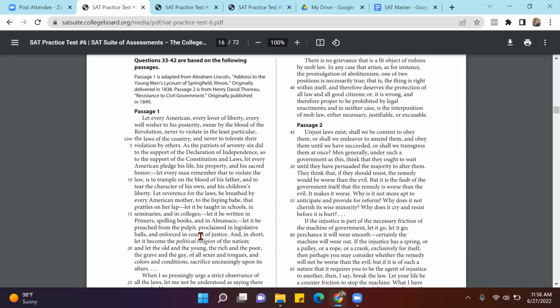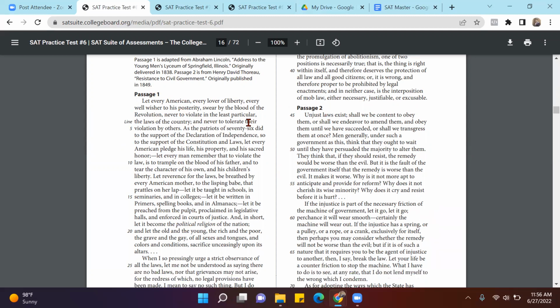If you understand this particular part, you can pretty much make out that the other guy would say, if there are bad laws, why should you follow them? So by reading the first paragraph a little more carefully, you would be able to make out what the second passage talks about, and you would be able to answer questions. How should you answer questions? First, go for passage 1. Don't read both the passages together. Read the first passage and answer questions related to the first passage.